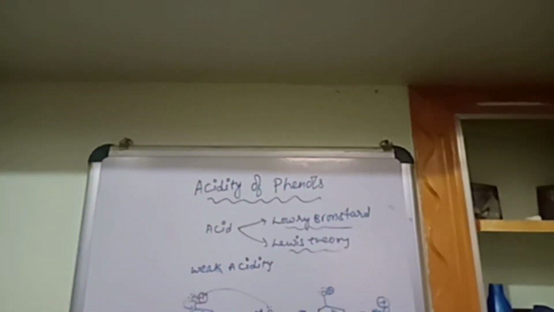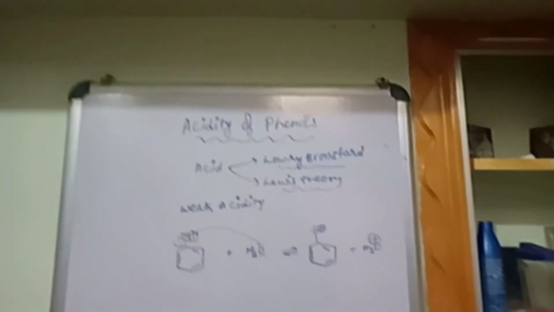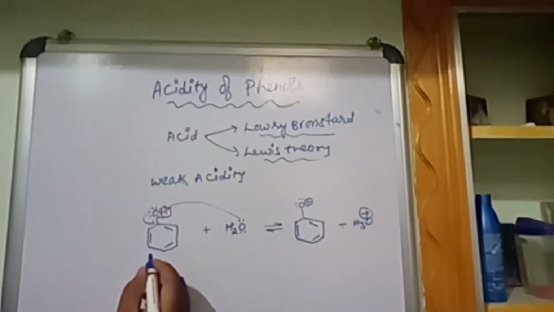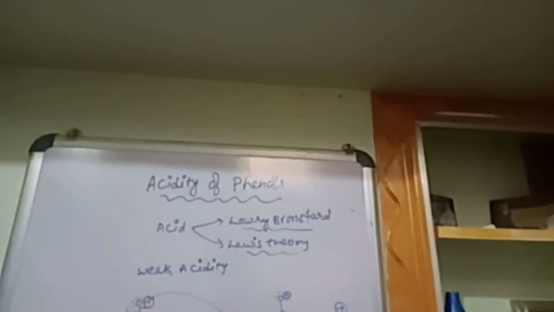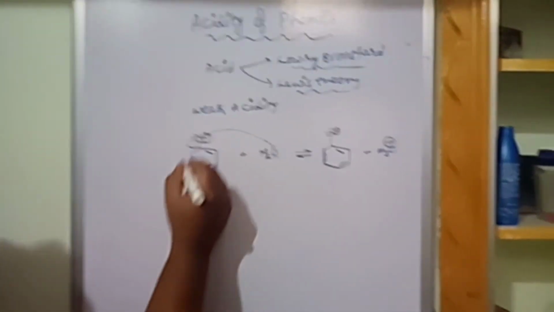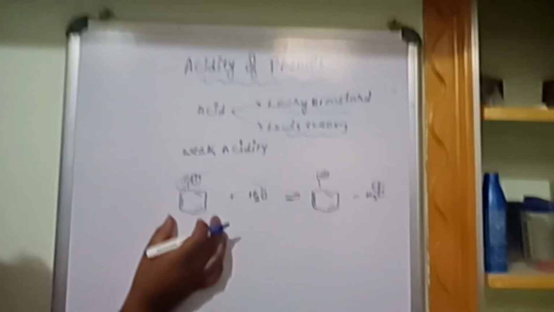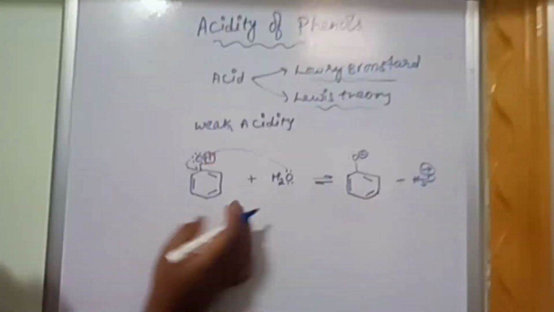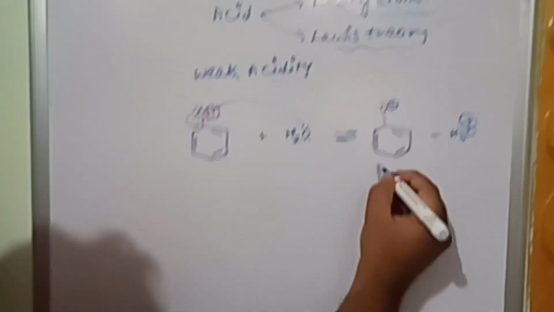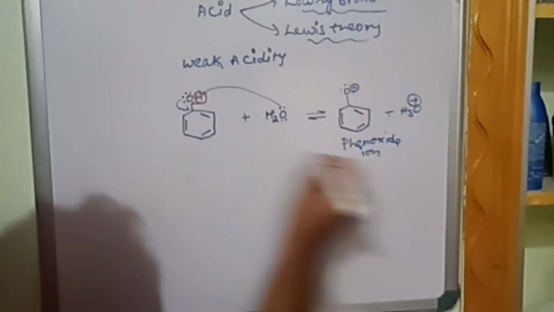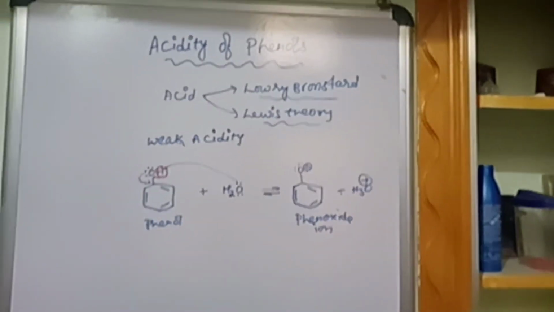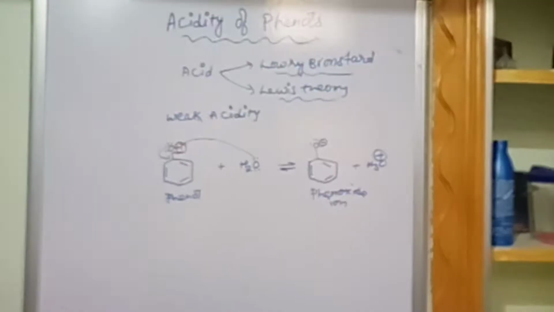Now, among this, the first and foremost important thing is that it will undergo resonance stabilization. We say phenol is an acid, or explain the acidity of phenols, because of resonance stabilization. Phenol will undergo resonance stabilization. This is the phenoxide ion. Phenol undergoes resonance stabilization, and the phenoxide ion also undergoes resonance stabilization.